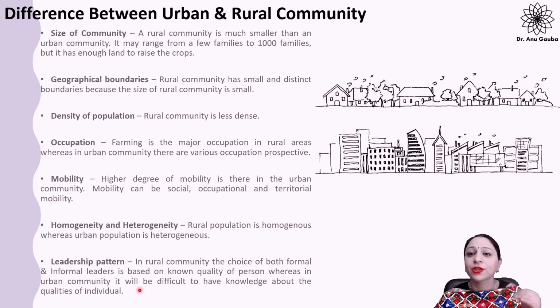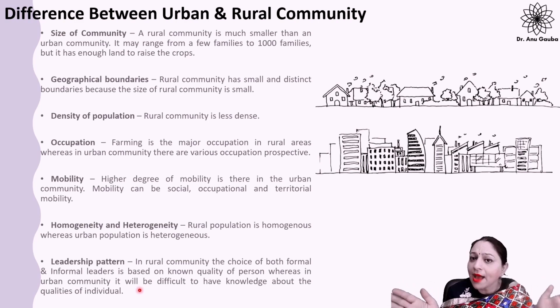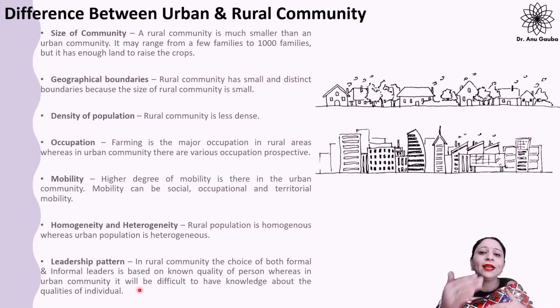Okay. The most important, or you can say the last, difference between urban and rural community is the leadership pattern. In rural community, the population is small. Suppose 500 to 600 people are living in a particular geographical area, right? They have the same interests, the same norms, they follow the same religion, everything is the same. So a lot of similarities are there among them. When they interact with each other, they know each other, they know their capabilities, they know this is the person who has the leadership quality and he or she is capable for this post, right?